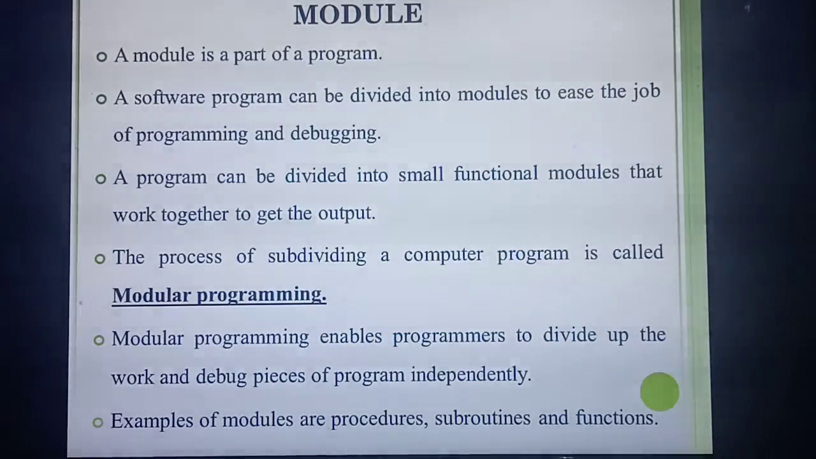Why? Because if the same software, all the modules, is done by one person or one group, it is very tough. To make the job easier, they are going to split the program into modules. So if you need to get the output together, you need to combine all the modules. So the process of dividing a computer program is called what?